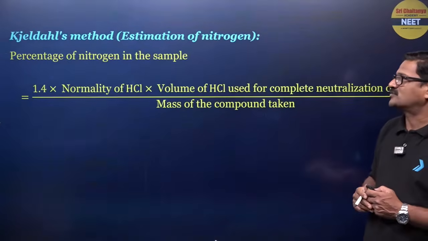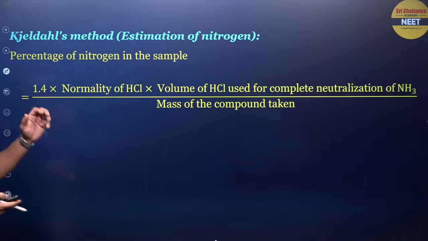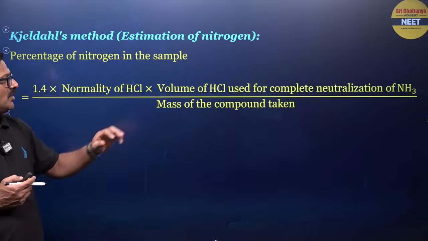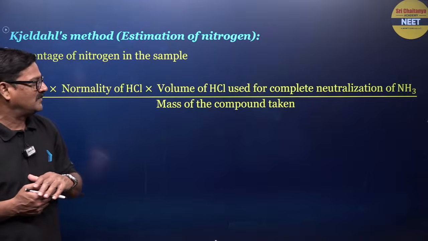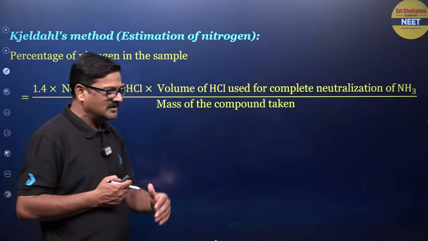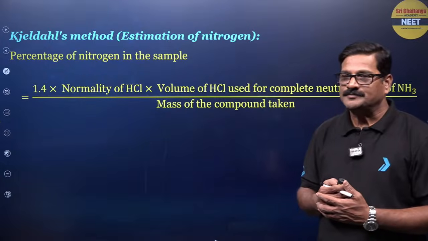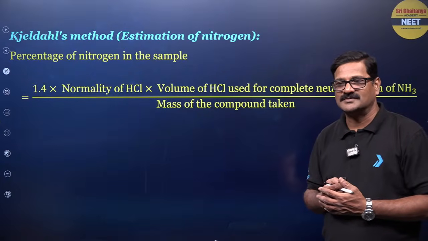And the formula comes to be: the percentage of nitrogen in the sample is equal to 1.4 into normality of the acid into volume of acid used for complete neutralization of ammonia, upon mass of the compound taken, right? Any doubt?